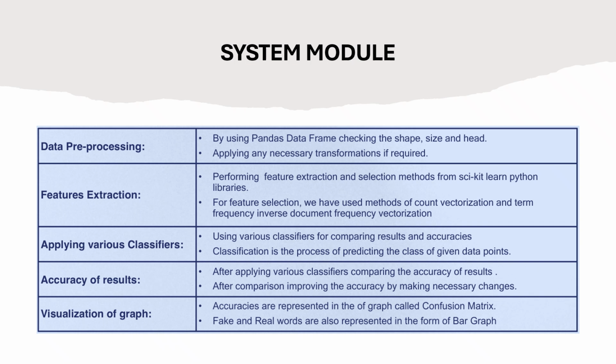Here I used count vectorization and TF-IDF to convert the text into numerical vectors that show how often each word appears and how important it is in the entire collection. Then I trained several classifiers, logistic regression and SVM, to determine whether an article is real or fake. Once trained, I compare their performance to see which one classifies most accurately. Finally, I visualize the results using the confusion matrix and graphs, just like an IR system uses evaluation metrics to measure accuracy and relevance. This module brings everything together from processing to classification and visualization.